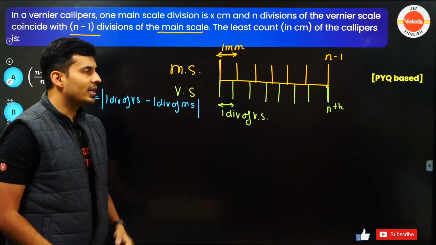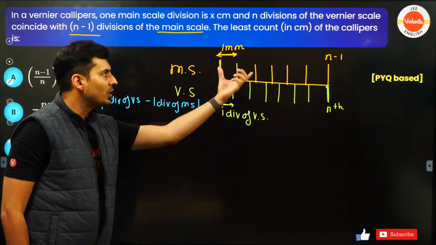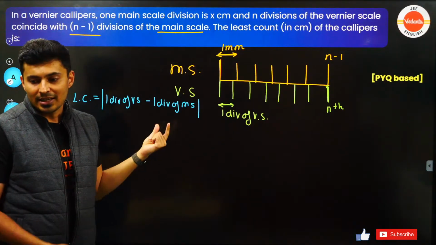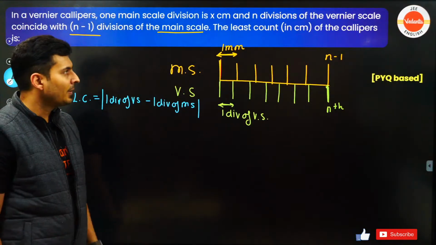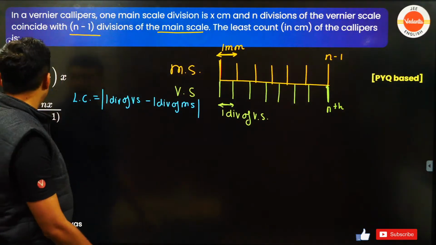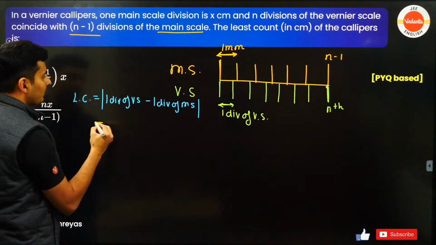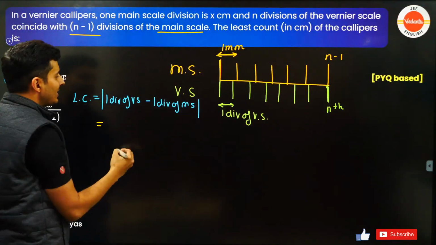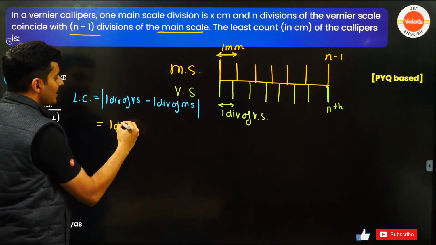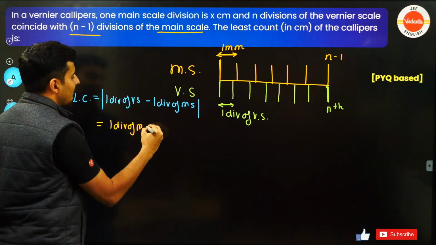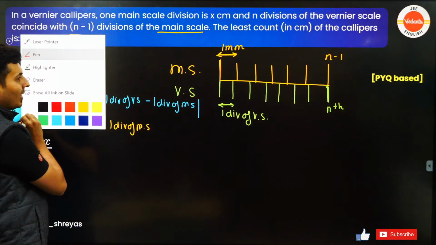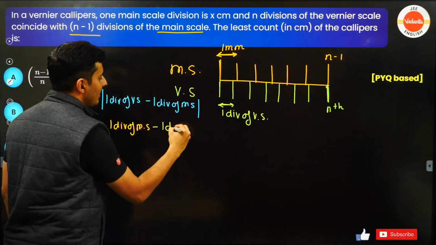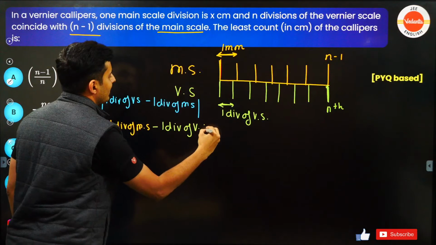Main scale is bigger or vernier scale is bigger? One division of main scale is bigger or vernier scale is bigger, guys? Come on, quickly tell me. Obviously it's the main scale which is bigger, right? So I'm going to put one division of main scale first. One division of main scale first. And who is smaller? One division of vernier scale.